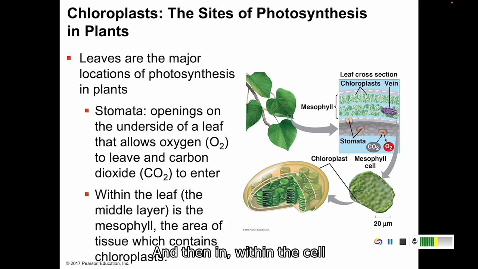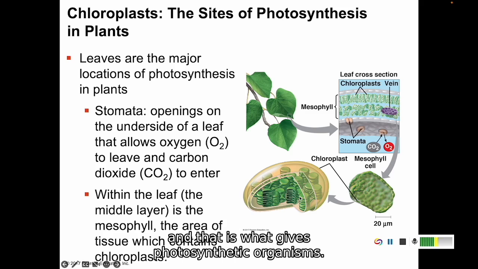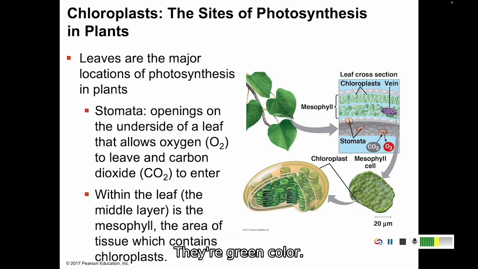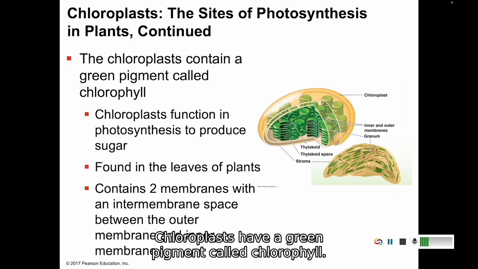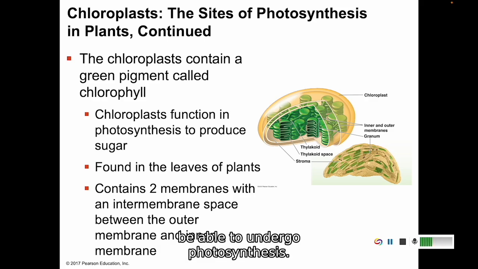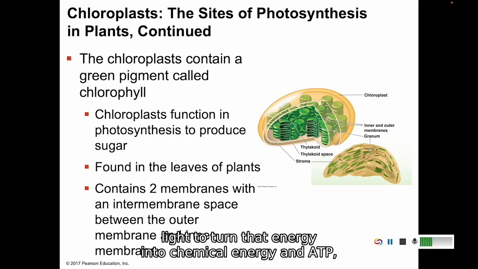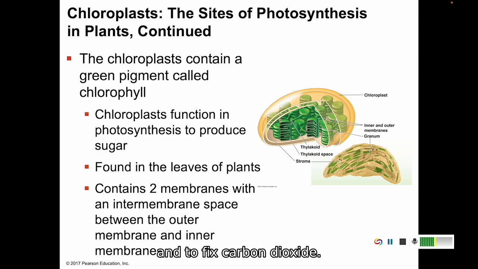And then within the cell, in the middle, is the mesophyll. A mesophyll cell is going to look like this. And that's the inner area of tissue where you have chloroplasts. Chloroplasts are going to be green, and that is what gives photosynthetic organisms their green color. So chloroplasts have a green pigment called chlorophyll. And chloroplasts are going to be able to undergo photosynthesis. They have the enzymes to capture energy from light, to turn that energy into chemical energy and ATP, and to fix carbon dioxide.